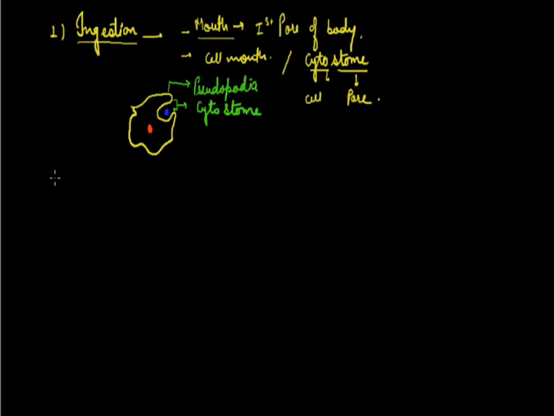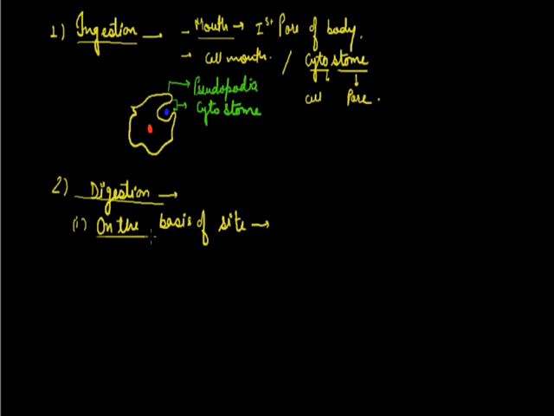The second step is called digestion, that is further categorized into various categories on the basis of site or on the basis of the process. First, on the basis of site, if the digestion takes place outside the cell, then it's called extracellular digestion.